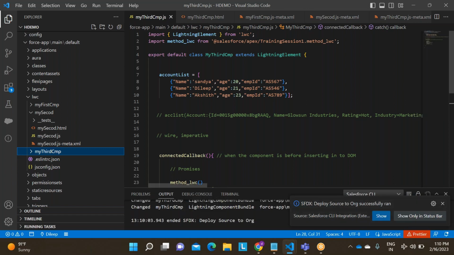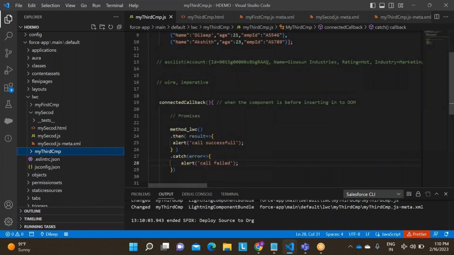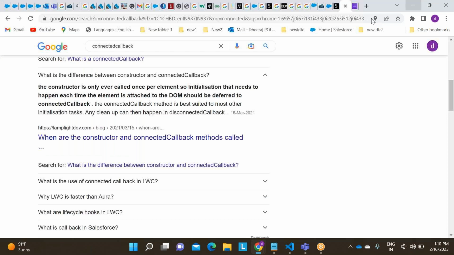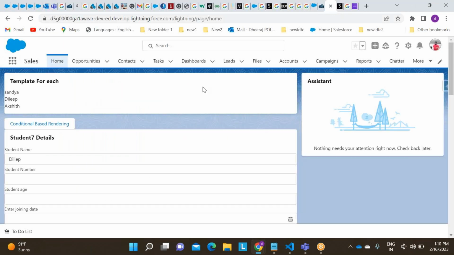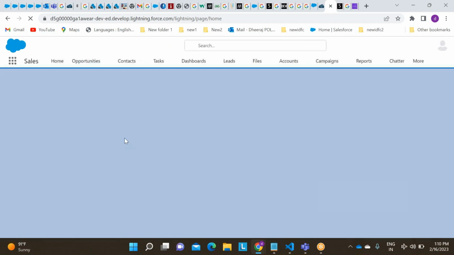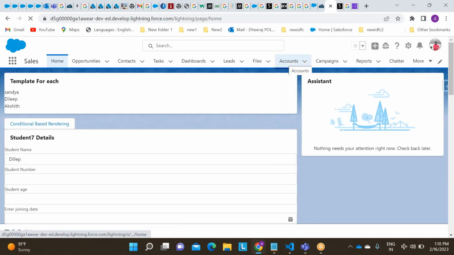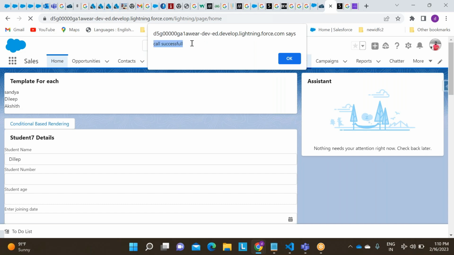Yes, now it got successfully deployed. I have deployed this component. Now let me refresh this component in UI. Control Shift R, which clears the cache and does the hard refresh. See, call successful, right? Call successful.